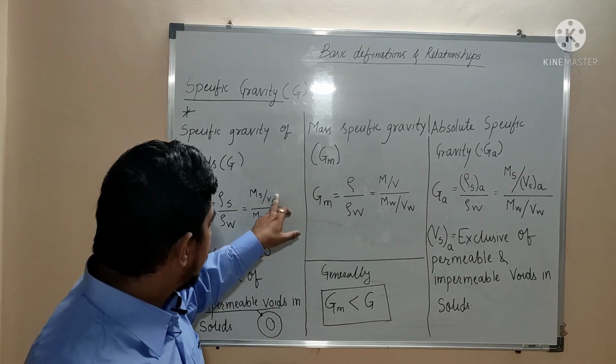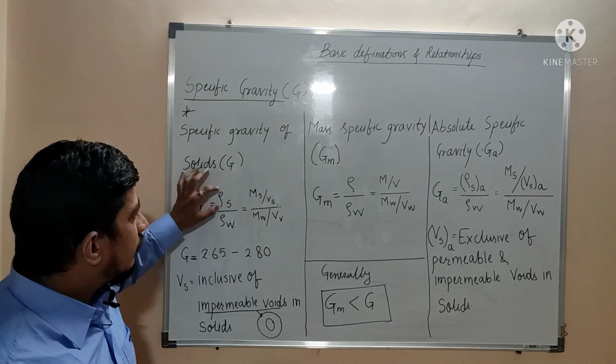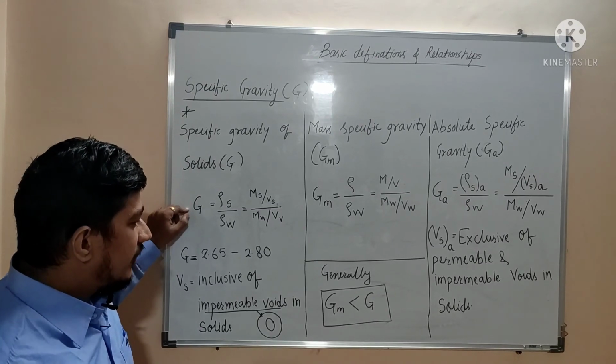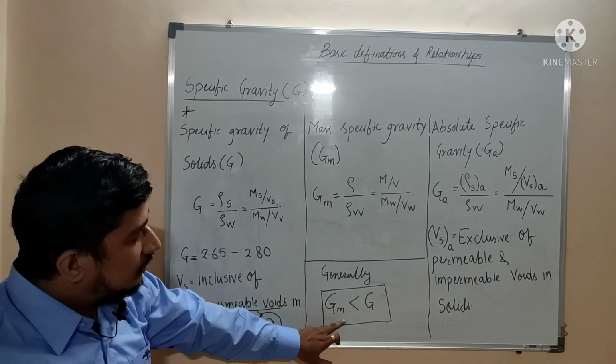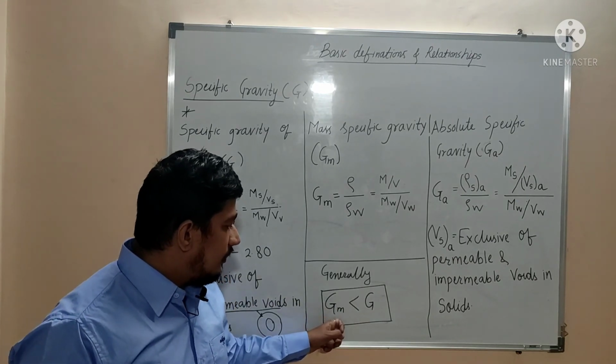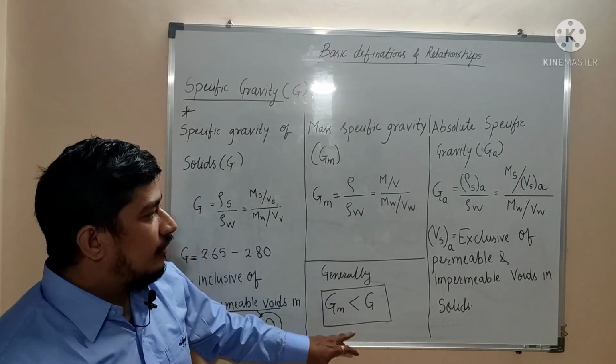As this value decreases, rho s, the density of a solid, will increase. So this value is going to be greater. That's why Gm is smaller than Ga. That's why the apparent specific gravity of a soil will be lesser than the specific gravity of a solid.